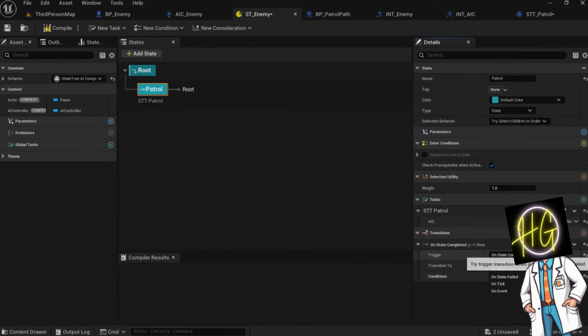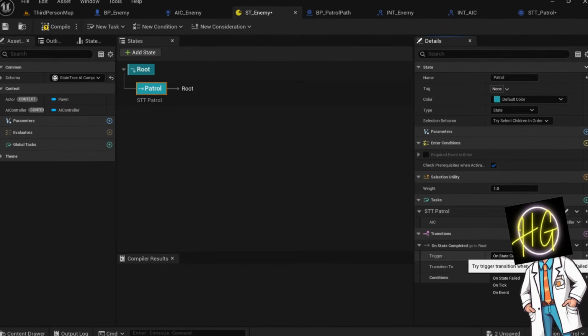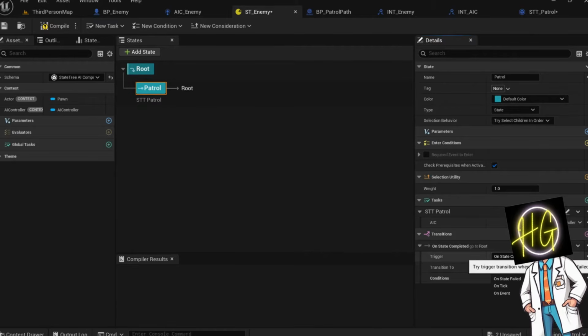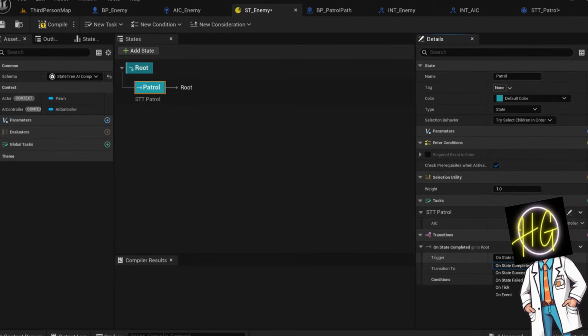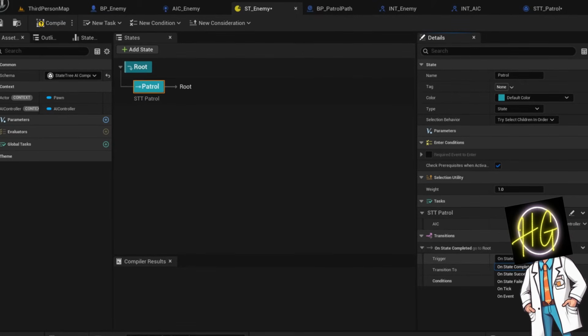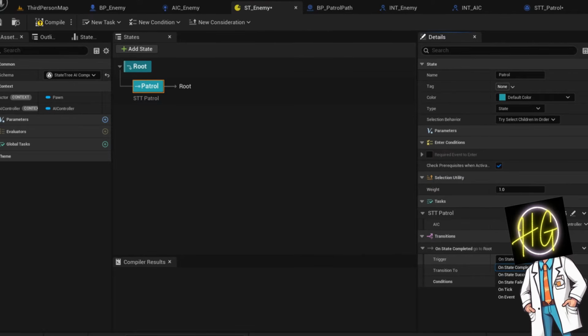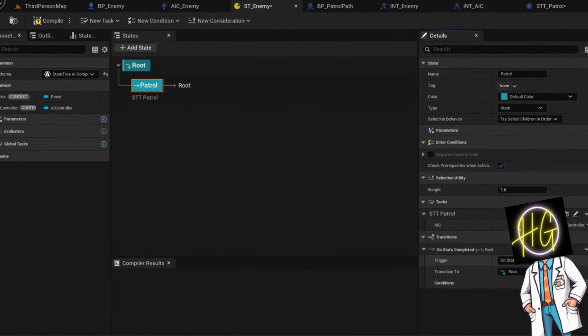In state trees, a context is a reference to an external object or system that the state tree can use during execution, specifically the AI controller context. When setting up a state tree for AI, Unreal will pass in the AI controller as the context. This allows the state tree to access the pawn, blackboard, or world via the controller.